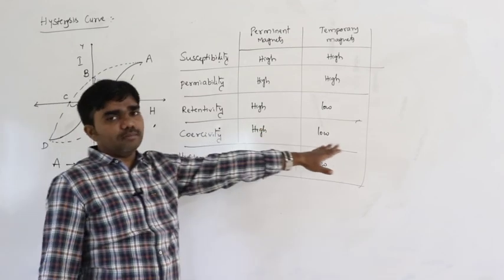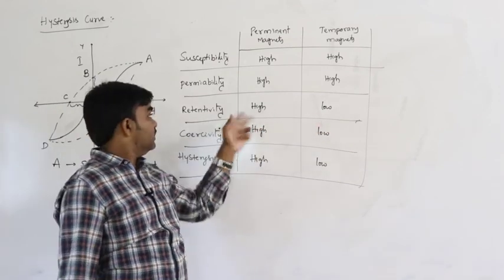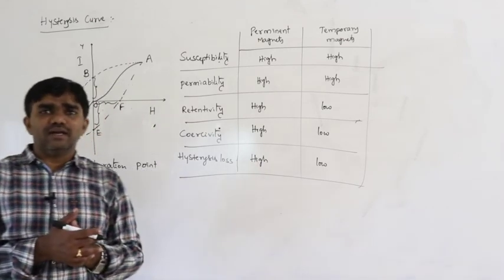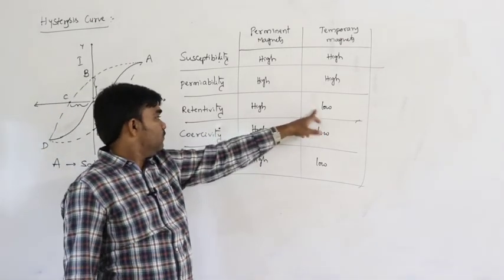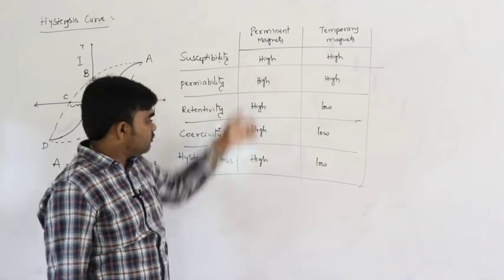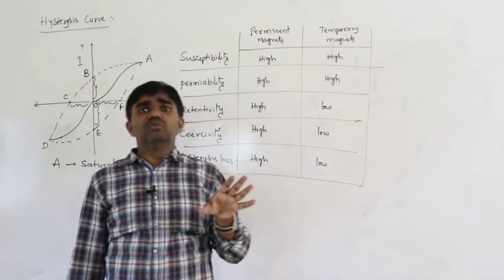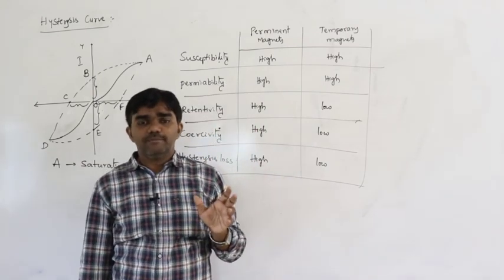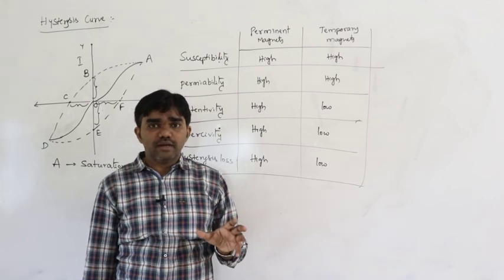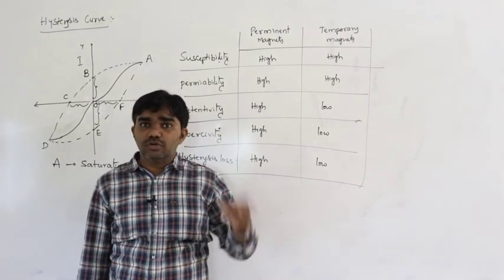In case of temporary magnets, retentivity is low. These are slightly magnetized, so that's why retentivity is low, and coercivity is also low, and hysteresis loss is also low. What is meant by permanent magnets? Of course we may remove the external magnetic field, but the magnetic property of the material does not become zero.